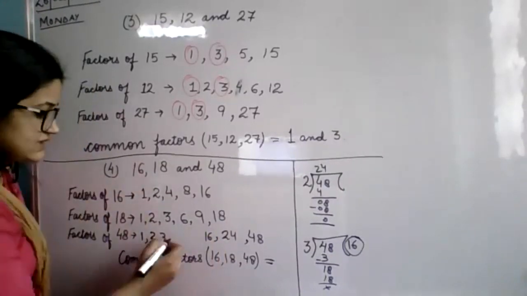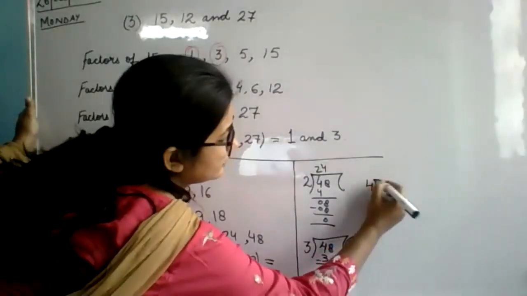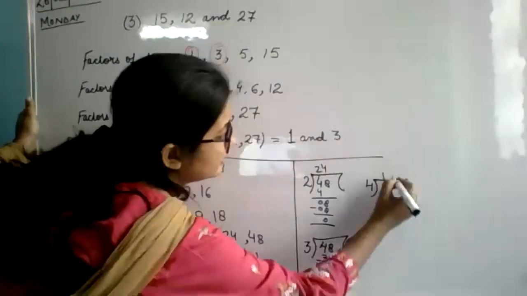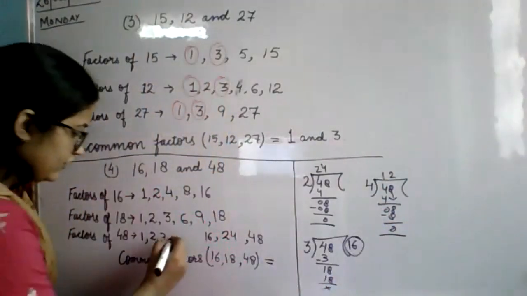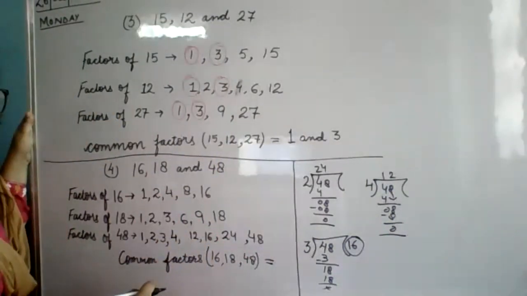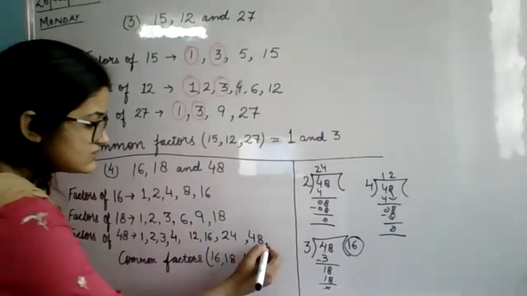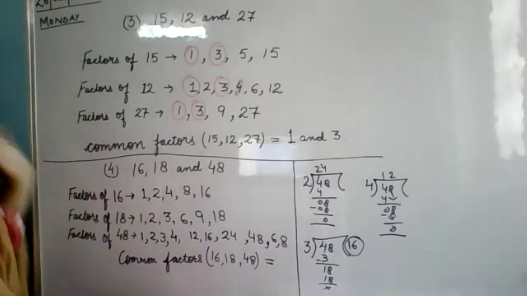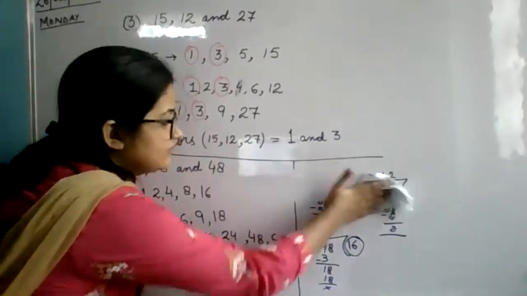Now let's see if 48 is divisible by 4 or not. 4 ones are 4, 0, 8 comes here, 4 twos are 8. Yes, it comes in the table of 4. 4 twelves are 48. 5's table, it does not come. 6's table, yes, 6 eights are 48. So there is no space, so I am writing here. 7's table, it does not come, again 8 comes, now we will stop, now we will not check. Okay, so I'm going to rub this side now.